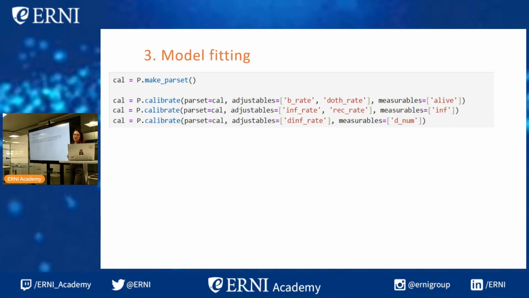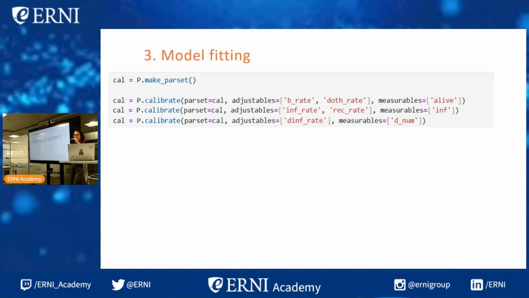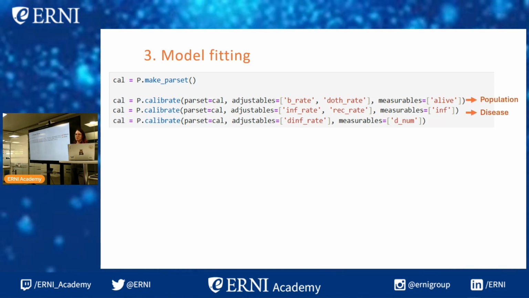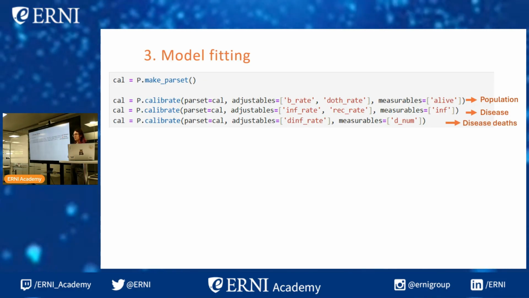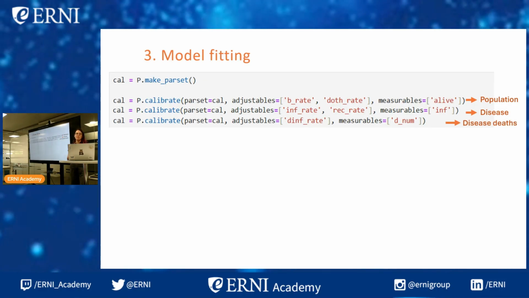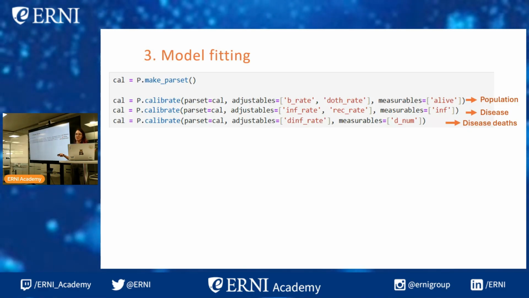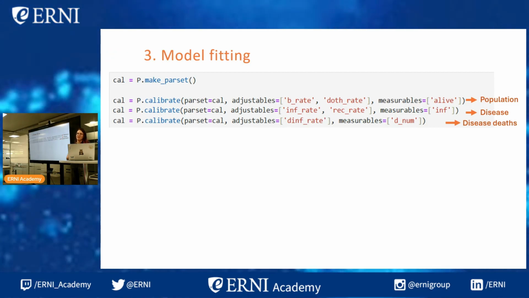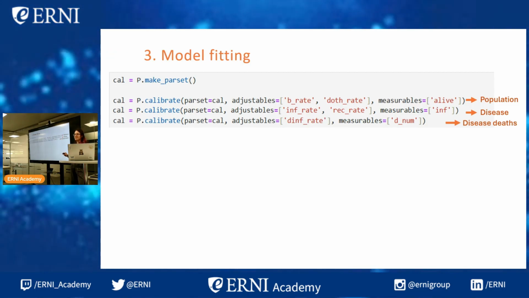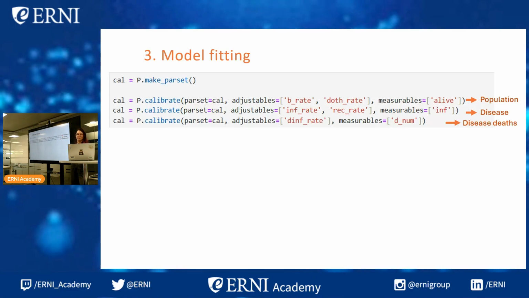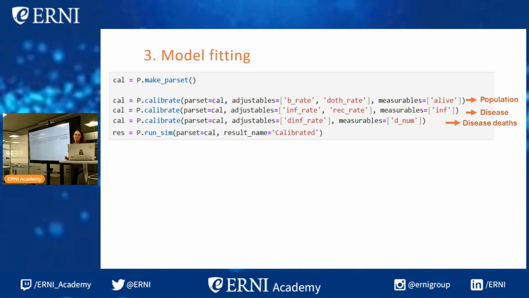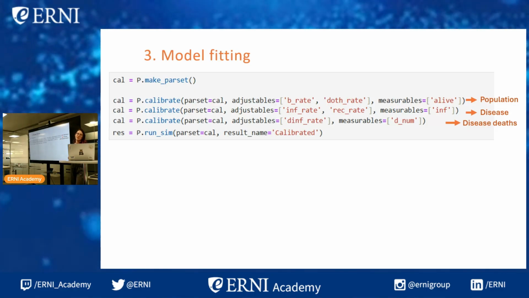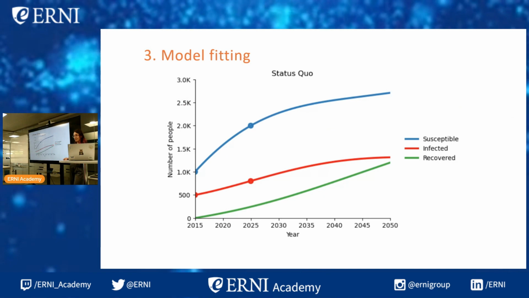And then these 3 lines are 3 iterations of calibration. First, we calibrate the population, then the disease parameters, and then the disease deaths. The reason we do it this way is that we start from the parts of the model that have the most impact and then go to the ones with the least impact. Because if we calibrated the disease deaths first and then completely changed the population size, we'd have to calibrate the disease deaths all over again. And finally, once that's calibrated, all we have to do is run the simulation again with this new parameter set, and we get our result.